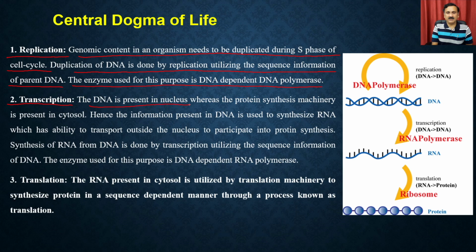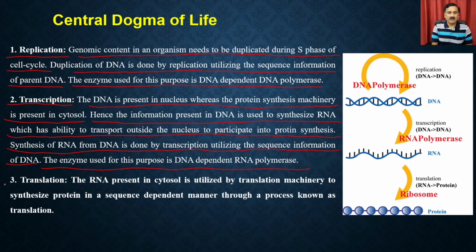Then we have transcription. The DNA is present in the nucleus, whereas the protein synthesis machinery is present in the cytosol. In the case of prokaryotes, both the transcriptional and translational machinery are present inside the cell, because there is no nucleus, right? Hence, the information present in DNA is used to synthesize the RNA, which can be transported outside the nucleus to participate in protein synthesis. Synthesis of RNA from DNA is done by transcription, utilizing the sequence information of the DNA. The enzyme used in this process is called the DNA dependent RNA polymerase.